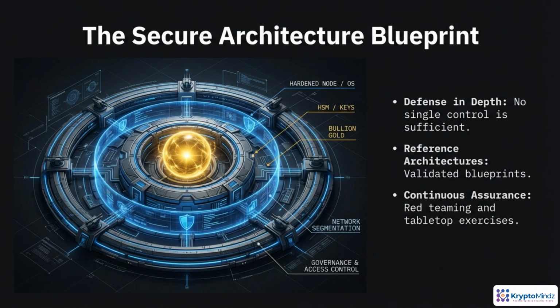A secure architecture blueprint is less about a single diagram and more about three enduring habits. First, defense in depth. Assume individual controls will fail, and layer protections from hardware and keys up through the node, the network, and governance. Second, rely on reference architectures that have actually been tested and validated rather than inventing everything from scratch. Third, invest in continuous assurance through red teaming and regular tabletop exercises, so you keep learning where your design bends and where it breaks.